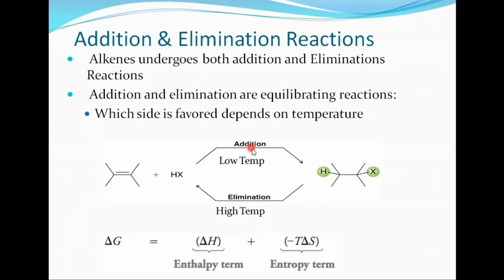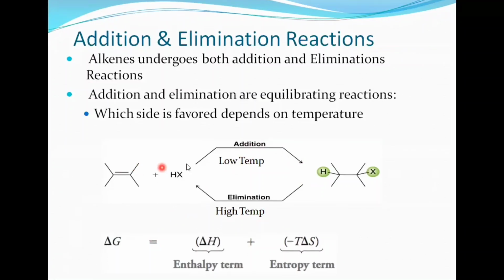At low temperature, the entropy term is small. Why small? Because two molecules of reactant are going into one molecule of product. So this factor will be small, while the enthalpy term dominates. As a result, delta G will be negative, which means that products are formed faster as compared to reactants. So addition reactions are favored at low temperature.